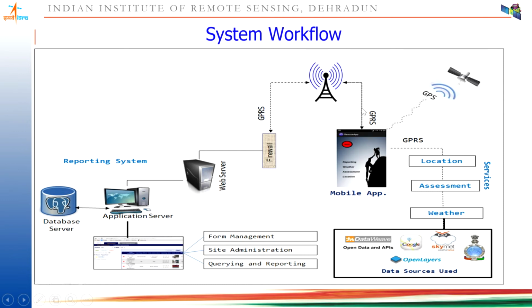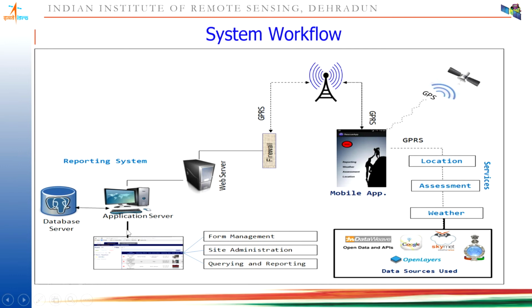This data is transferred to the servers directly. Right now we are using GPRS connectivity, but at the same time we can also transfer this data through satellite-based communications. When the data is transferred in real-time mode, better monitoring of the disaster is possible, so that we can develop a very effective rescue plan.